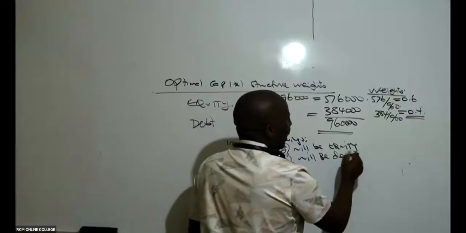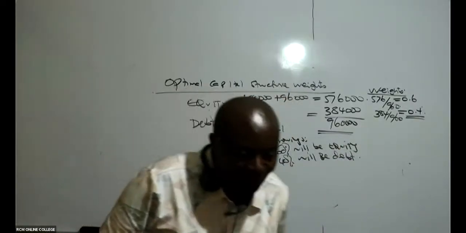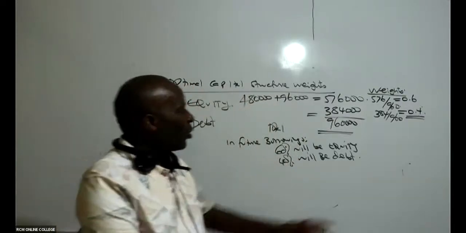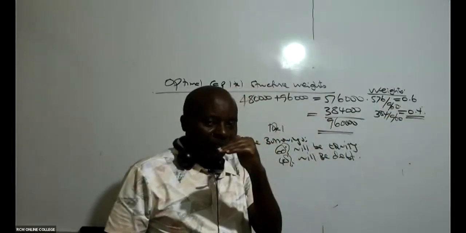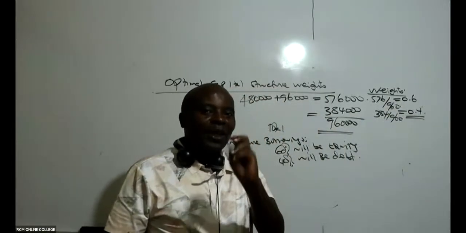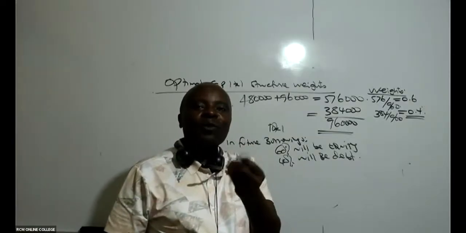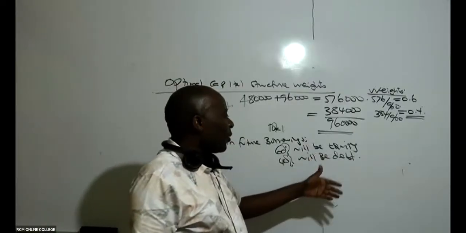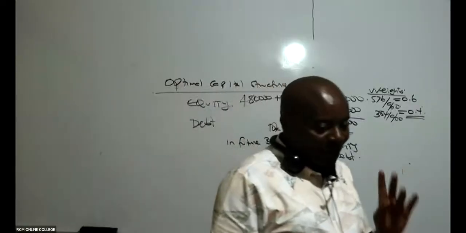Sijui kama tunaelewana hapo kwamba in future, because of this 0.6 is 60%, we have an optimal capital structure. And if it's optimal means best, we don't want to change from an optimal capital structure to a bad capital structure. So kama hapa tumesema 60% will be equity and 40% will be debt. So mpaka hapo tunaelewana unasema namna hii.